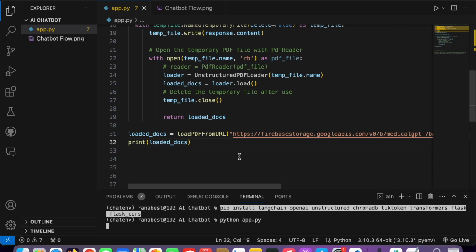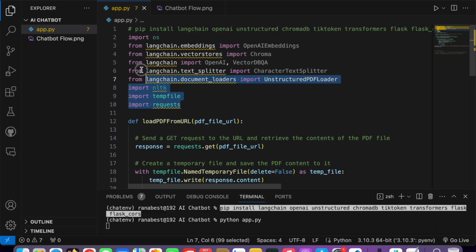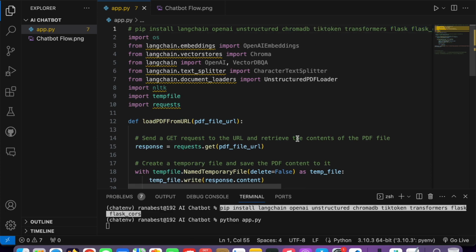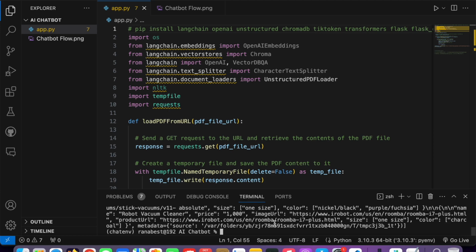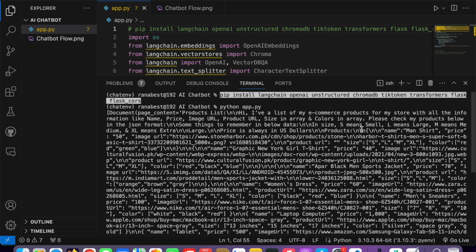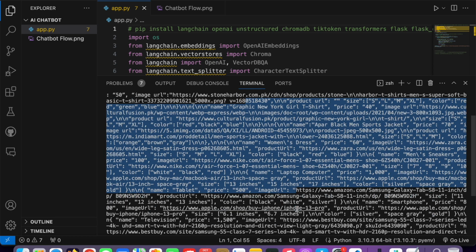The first time it will take a moment to load these libraries. You may get some error like Langchain is undefined, so you need to install these things. I will tell you that I need Flask and these things. So just give it a moment please. You can see we successfully loaded our data, we converted the data into a text format. It is the same thing: Hi, I have a list of e-commerce products. So this is all the data.